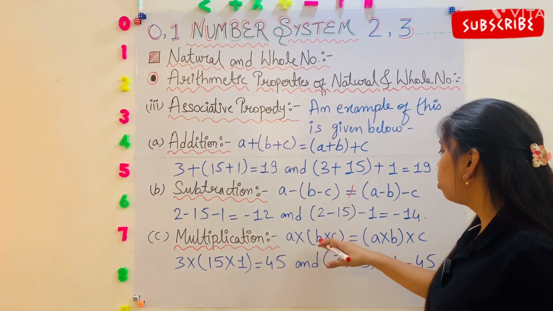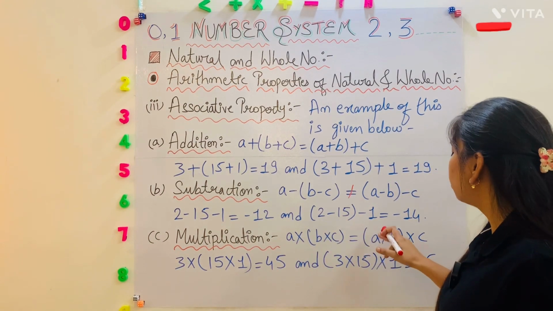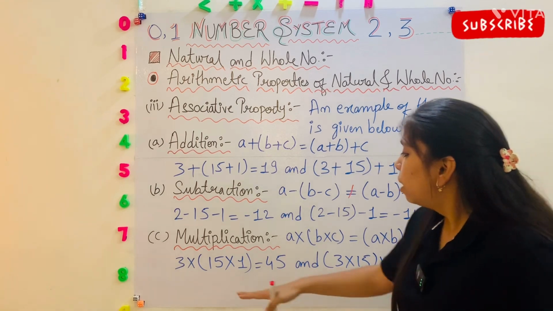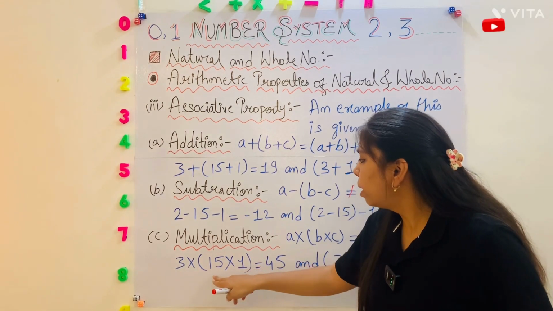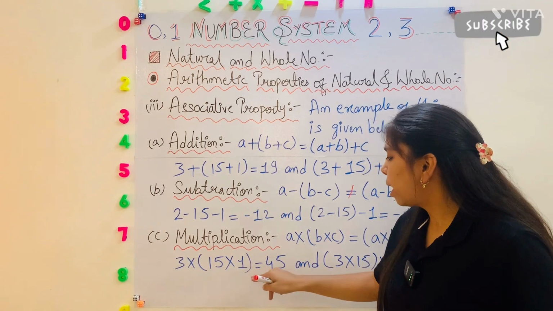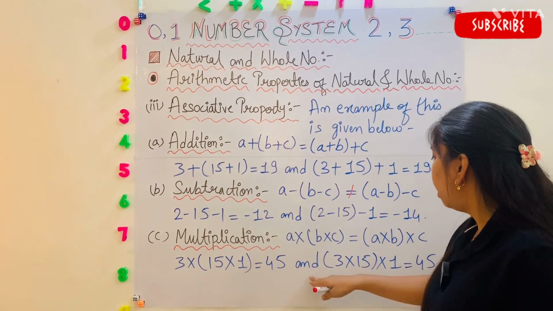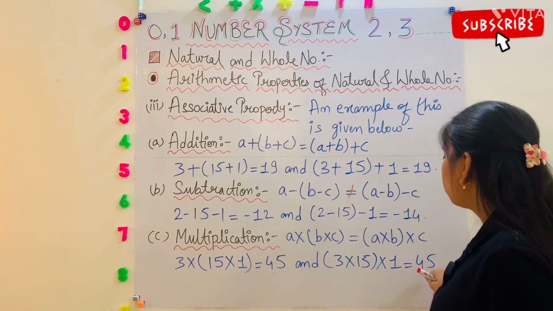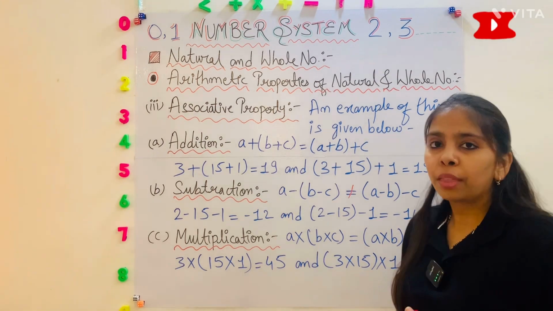Third one is multiplication. a into (b into c) is equal to (a into b) into c. Like 3 into (15 into 1) is equal to 45 and (3 into 15) into 1 is equal to 45. Both are the same. Okay.